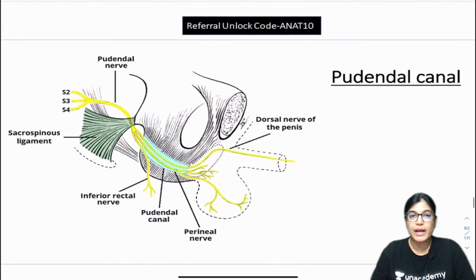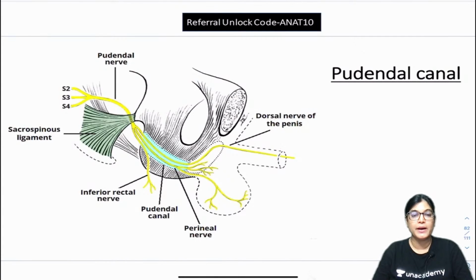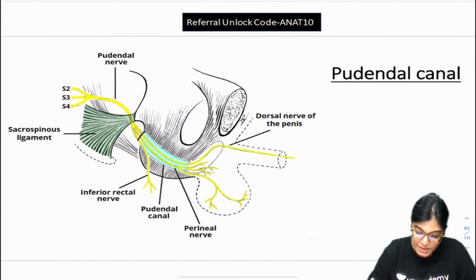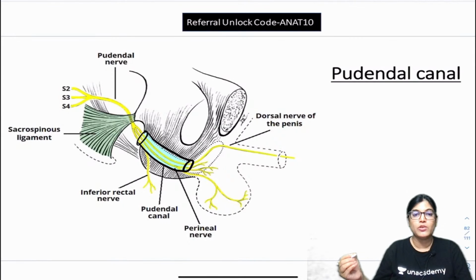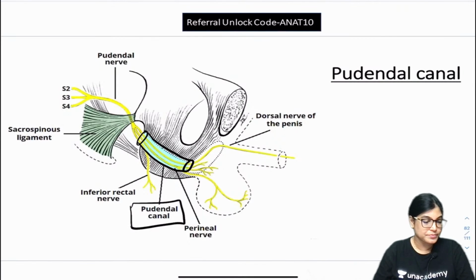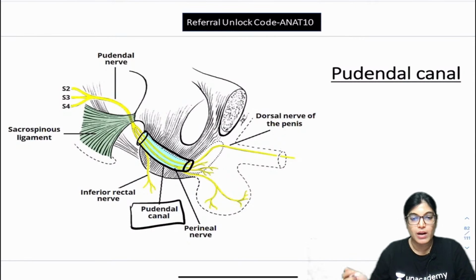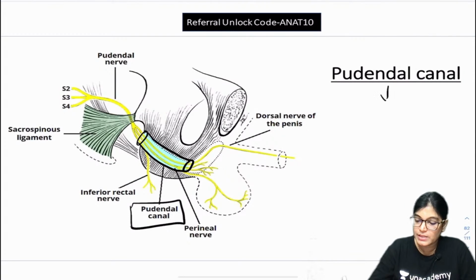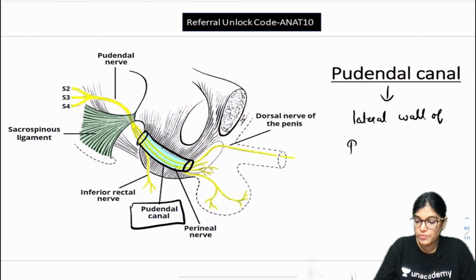Let me show you the pudendal canal here in the diagram. This space which I am highlighting is the space of Alcock's canal or pudendal canal. Yes, absolutely right. So where is this canal, which is called the pudendal canal, located? It is located in the lateral wall of the ischiorectal fossa.